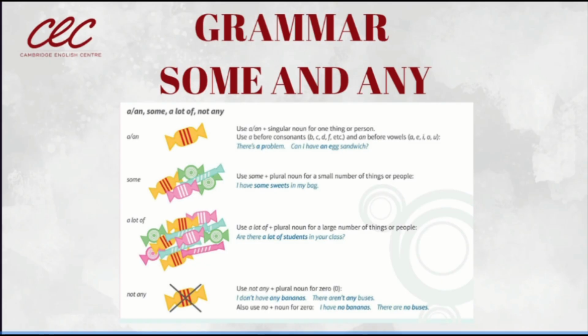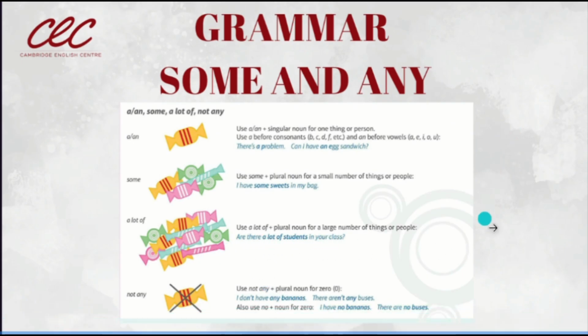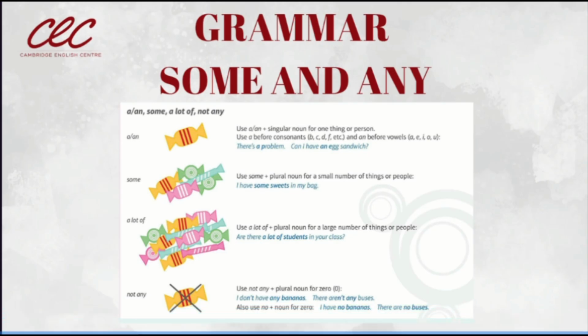Y en la pregunta tenemos que hacer el switch. We have to change the words, ¿cierto? Ya iniciamos con el verbo to be and then the word there. Are there a lot of students in your class? And then we have not any, que sería ninguno. Yes, por eso es que tenemos ahí el caramelo y a cross.